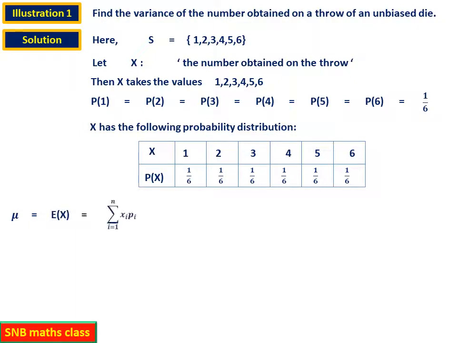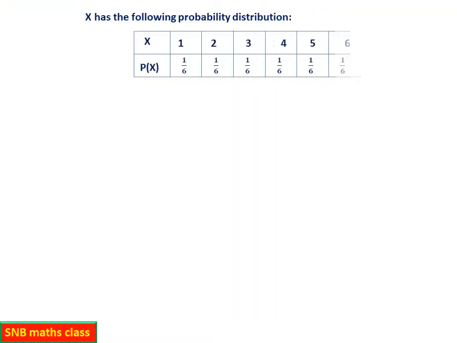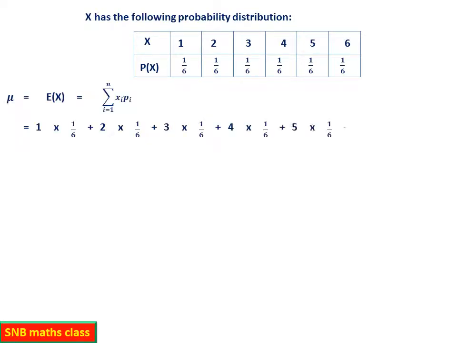So mu will be equal to what now? E of x, that will be equal to sigma xi pi. Just substitute 1 into 1 by 6, then 2 into 1 by 6, 3 into 1 by 6, 4 into 1 by 6, 5 into 1 by 6, then 6 into 1 by 6, and then sum it. So it is 21 by 6. Now x has the following probability distribution, we have seen already. Mu will be equal to this one, so I am repeating again. So this is 21 by 6, that is mu.